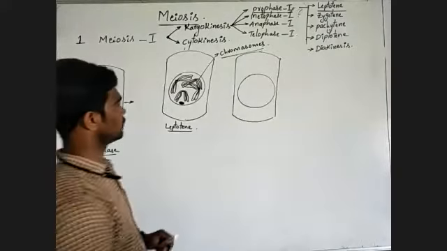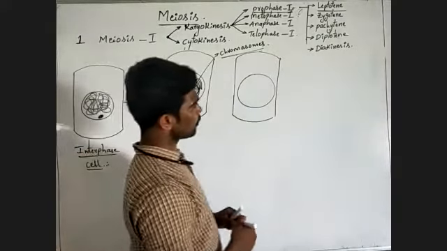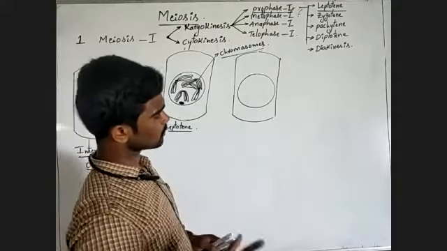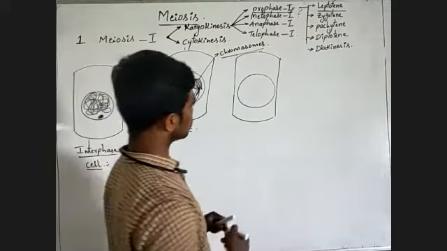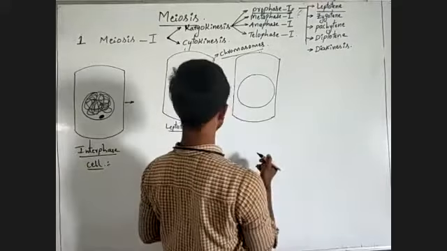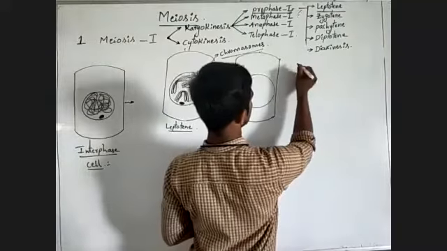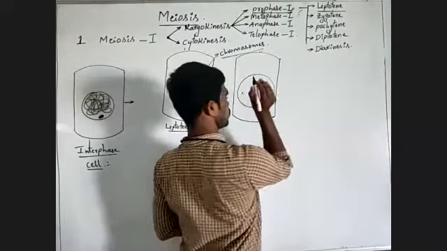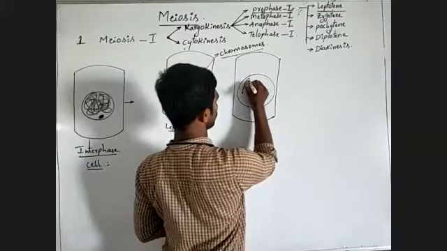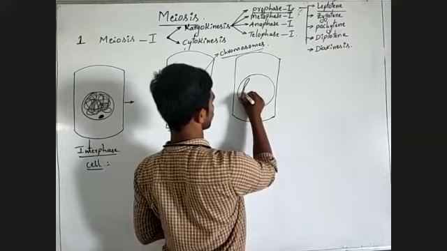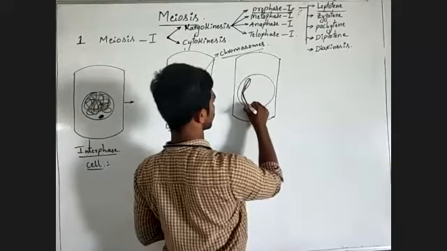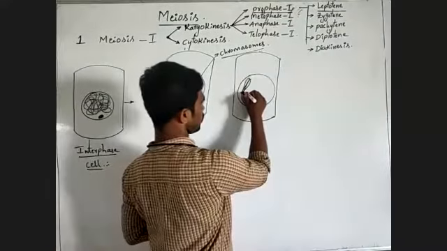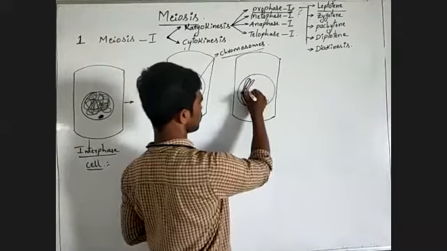During the zygotene, what happens? A very important process occurs. Remember, very important process. What is that? Listen carefully. Homologous chromosomes are paired.